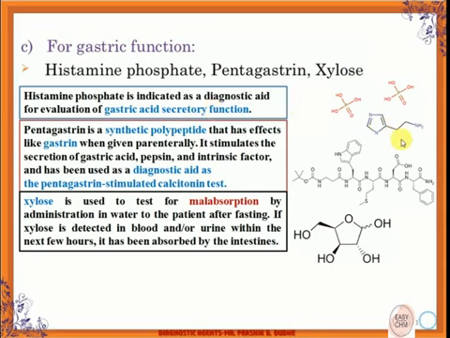Then comes pentagastrin. It is a synthetic polypeptide that has an effect like gastrin. When it is given parenterally, it stimulates the secretion of gastric acid, pepsin and intrinsic factor, and has been used as a diagnostic aid.